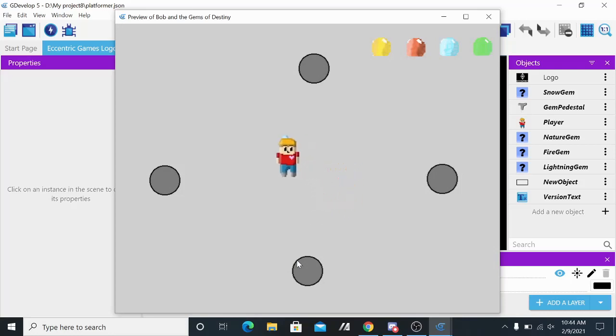And Ice Jam collected. Now, in the original game, there would have been a final level to go into, but it was so bad that I removed it from the game. And you saw the other levels, so you know what's gonna happen here. So, anyway, that's it for the playtesting.